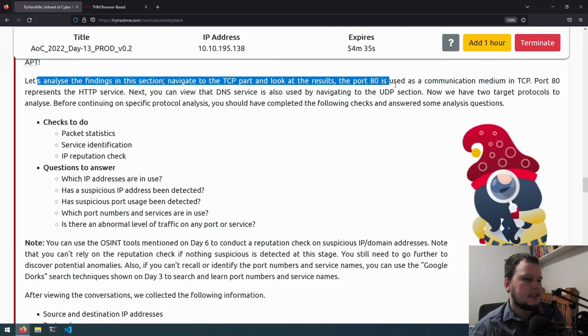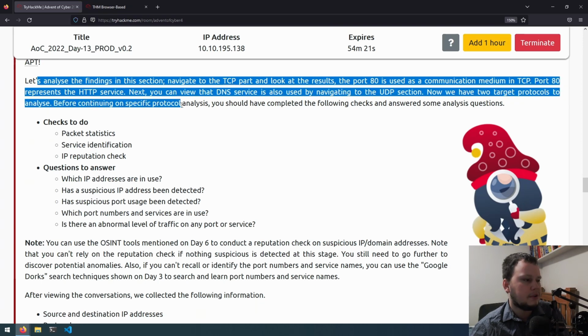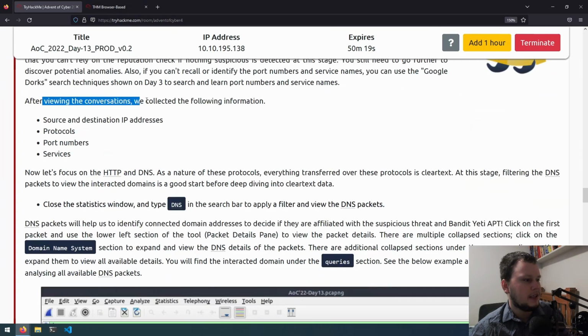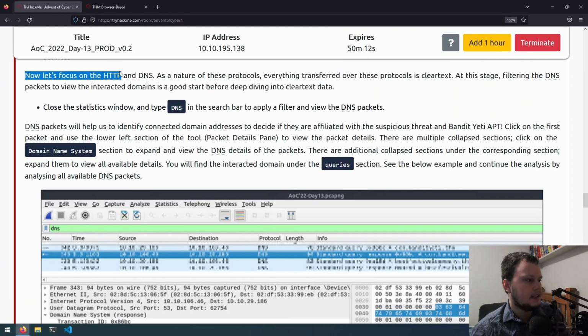Port 80 is used as a communication medium in TCP. Port 80 represents the HTTP service. Next, you can view that the DNS service is also used by navigating to the UDP section. Now we have the two target protocols to analyze. Before continuing on specific protocol analysis, you should have completed the following checks and answered some analysis questions. So after viewing the conversations, we collected the following information: source and destination IP addresses, protocols, port numbers, and services. So let's focus on the HTTP and DNS.